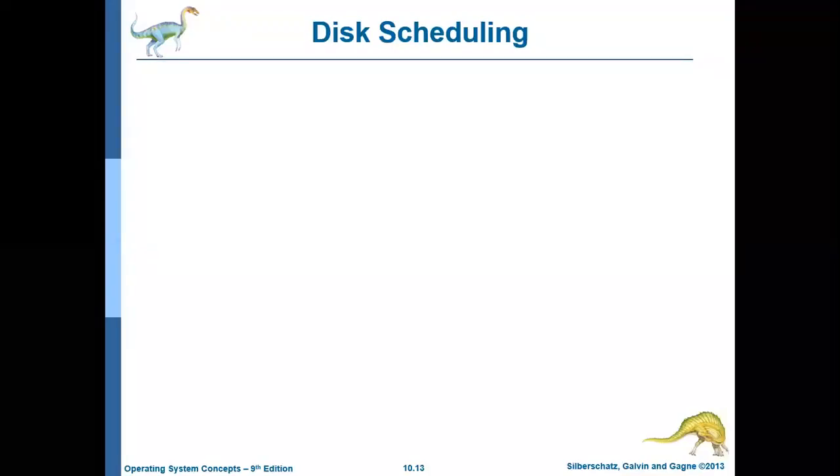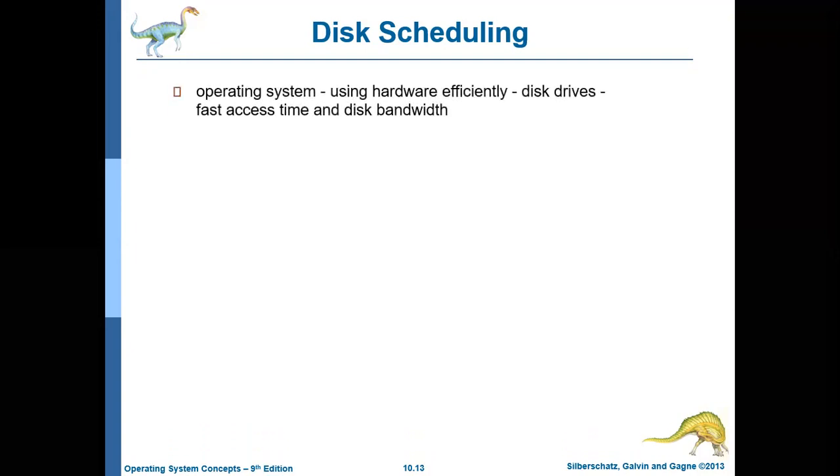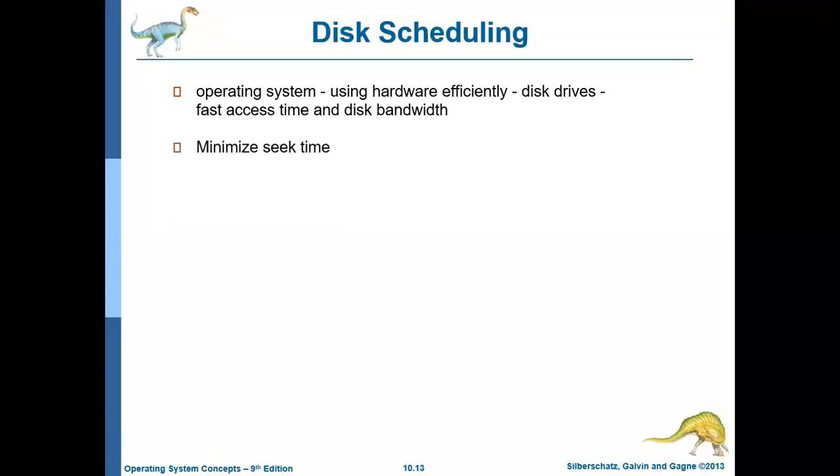Welcome. The topic we will be discussing in this lecture is various disk scheduling algorithms. Generally it is the job of the operating system to ensure that all the hardware is used in an efficient way. With respect to disk drives, efficient usage means accessing the hard disk drive at a faster rate. That is, the access time should be fast, the disk bandwidth should be high, and the seek time should be reduced.